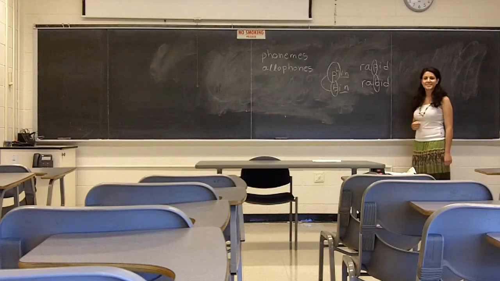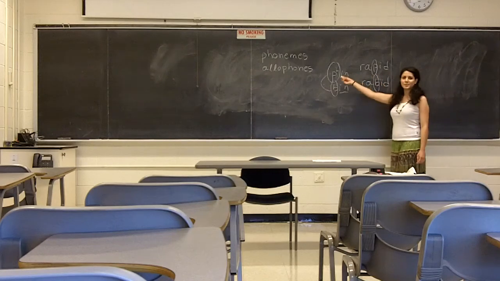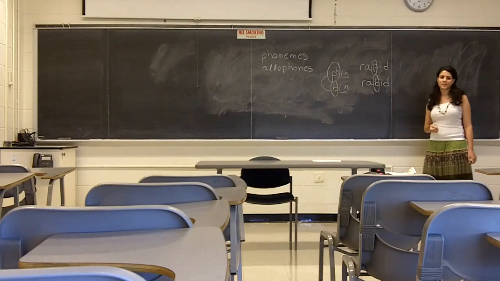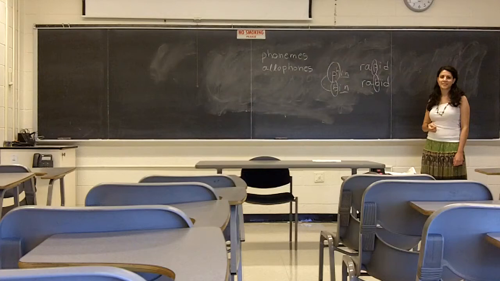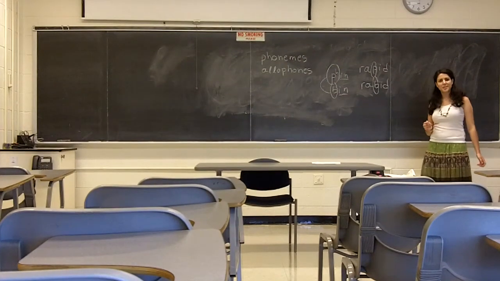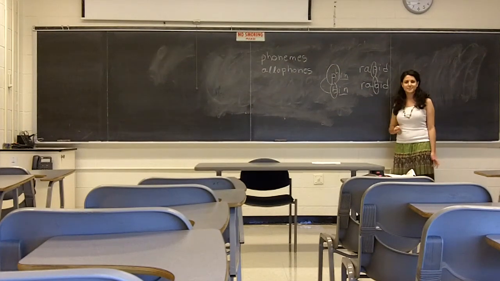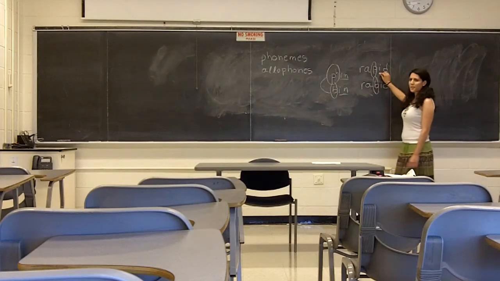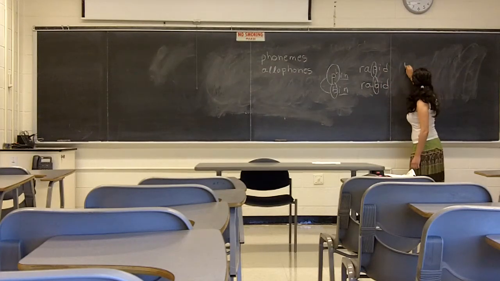Why are they allophones and not phonemes? Because it's the same variation. It's a variation, but the same? Because it doesn't change meaning. You could say rapid with or without aspiration, and it would be the same. But would you say it the other way? No, you wouldn't.